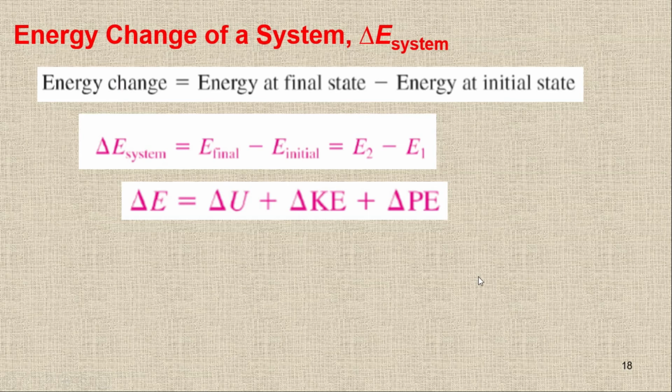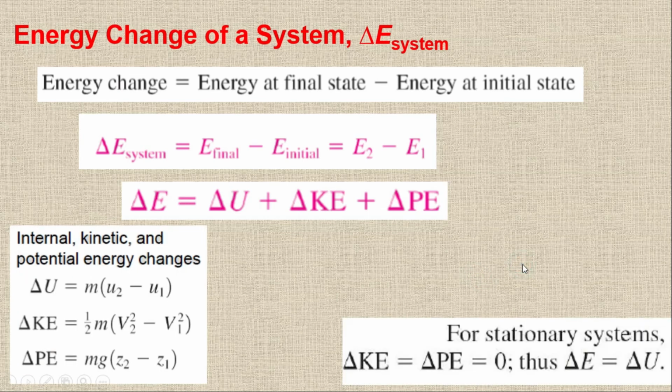And in most cases, if we are going to define a stationary system, for any stationary system, the kinetic energy change and the potential energy change will be equal to 0. For stationary systems, there is no kinetic energy change and no potential energy change. So we don't have any kinetic energy and potential energy term here. So the system energy change will be equal to the change in the internal energy. So we will have only internal energy for the delta E system. So this is about delta E system.